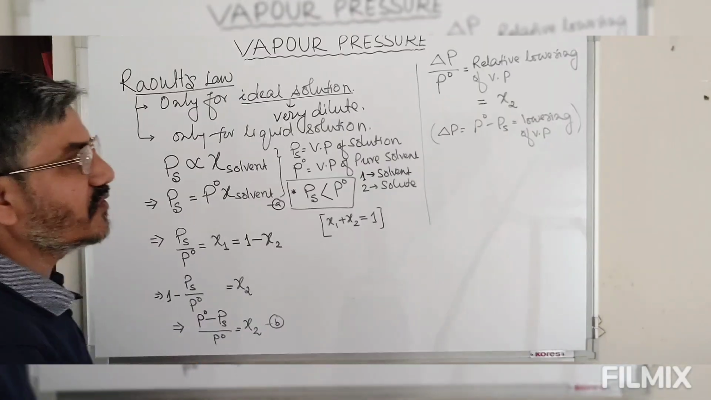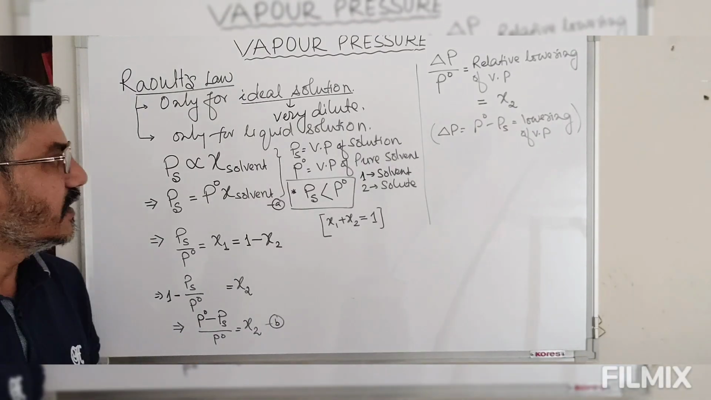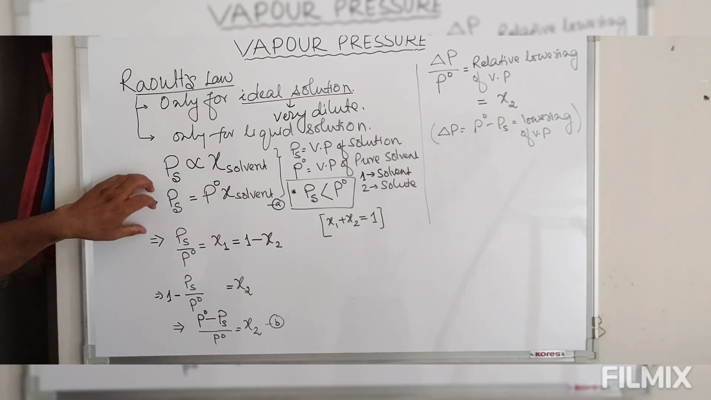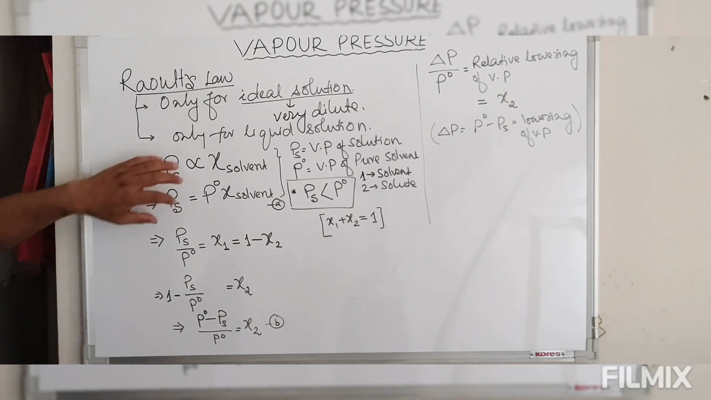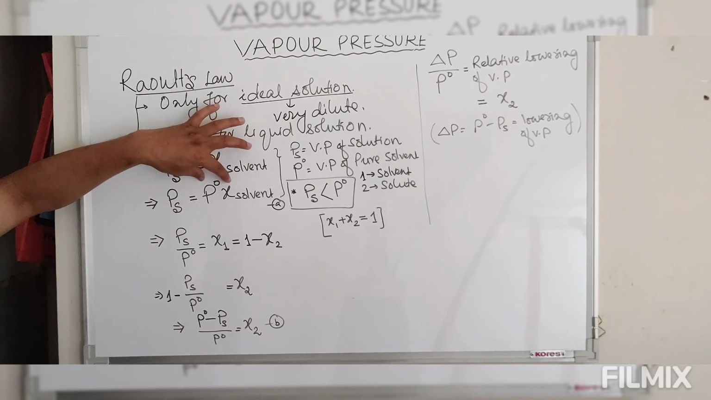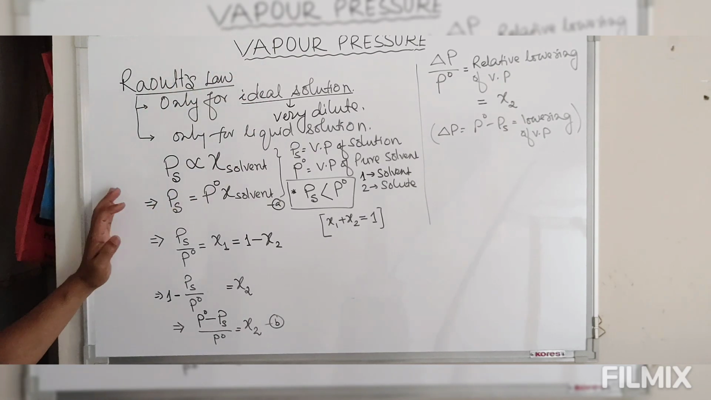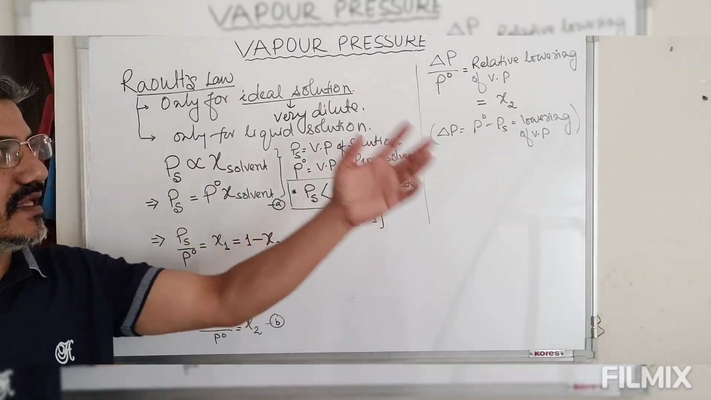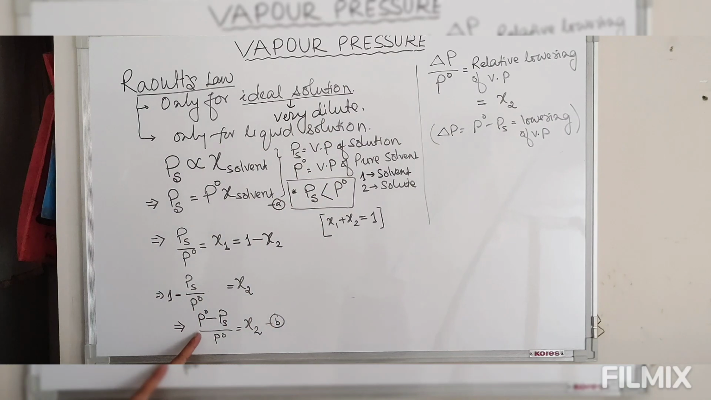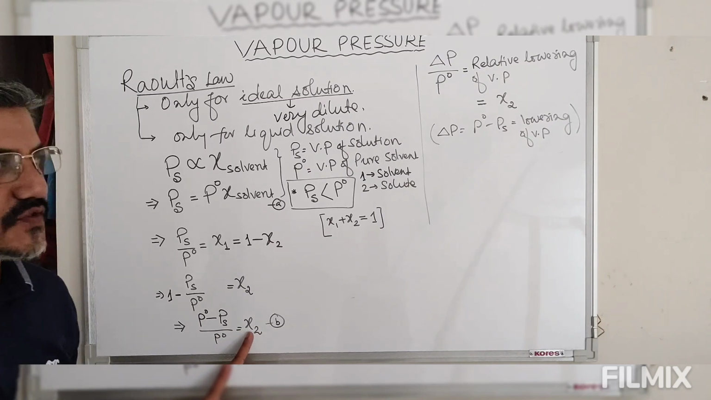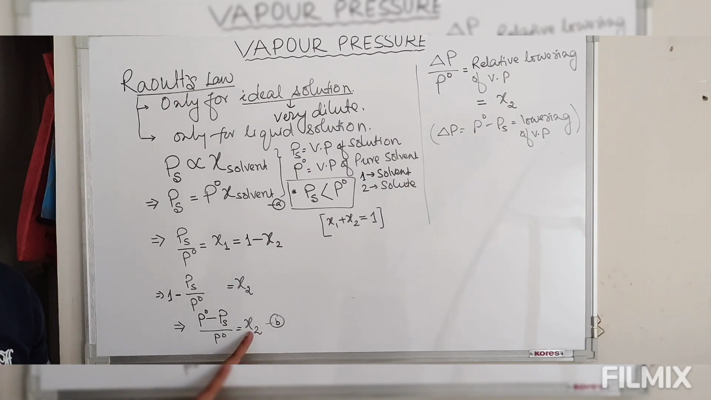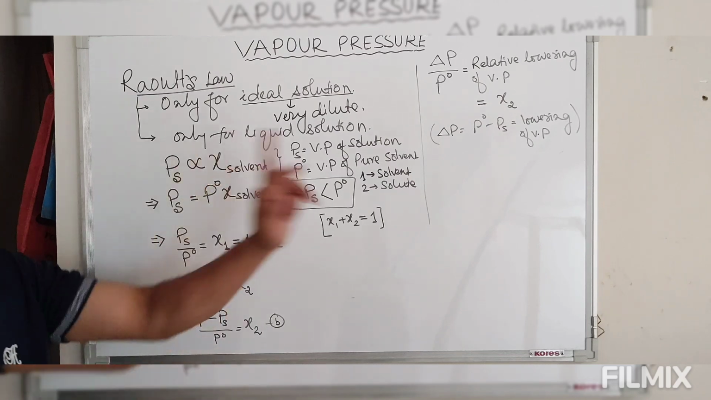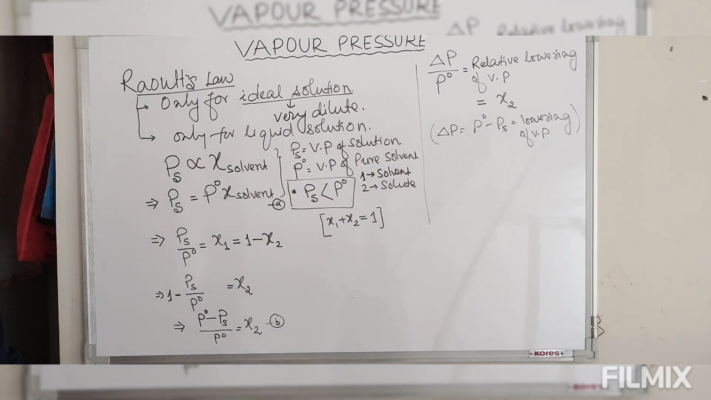So this is another form of Raoult's law. Initially we said the vapor pressure of a solution containing a non-volatile solute is equal to the mole fraction of solvent into the vapor pressure of pure solvent. This was one form of Raoult's law. Now another statement of Raoult's law is: the relative lowering of vapor pressure due to the presence of a non-volatile solute is always equal to the mole fraction of solute present in the solution. So this is the second statement of Raoult's law.